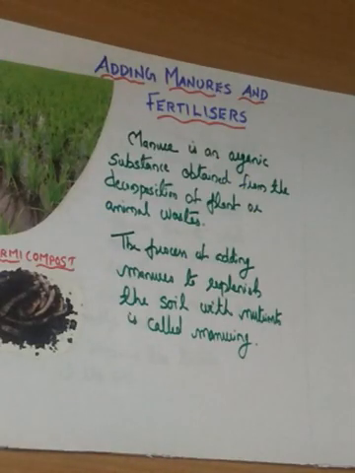Then we discussed the third step, adding manures and fertilizers. So what is manure? Manure is an organic substance obtained from the decomposition of plant or animal waste, when the plants and animals die. The process of adding manure to replenish the soil with nutrients is called manuring.